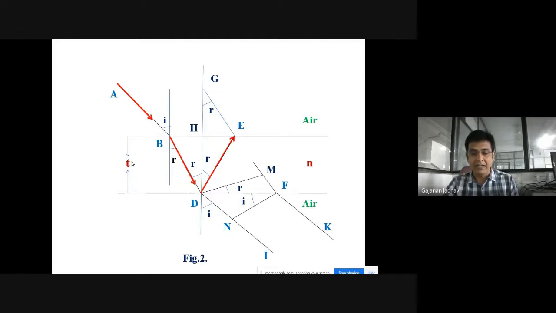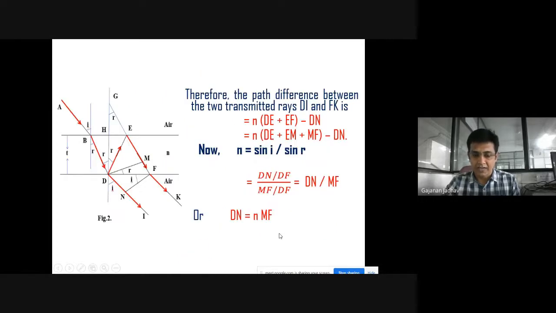It falls on the inner surface of the upper surface of the thin film and again gets reflected. And here it gets transmitted, and later on this EF gets transmitted through the thin film in the form of FK. So this is the consideration.